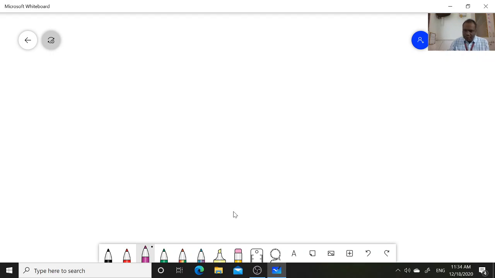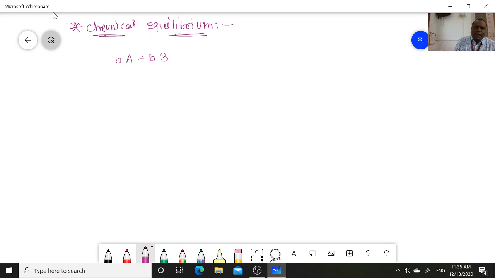Next, we will see the derivation of the law of chemical equilibrium. We are learning chemical equilibrium, so we will be considering the law of mass action in chemical equilibrium. Suppose in a general reaction, a mole of A plus b mole of B gives forward reaction and backward reaction.